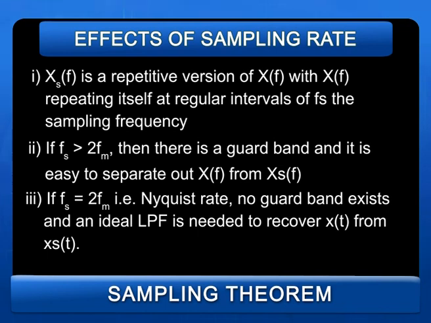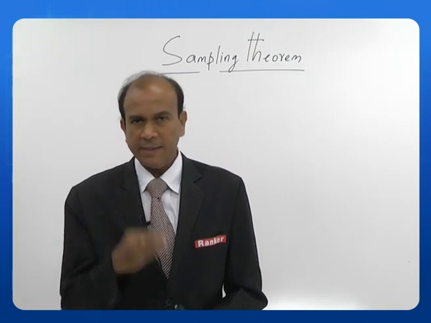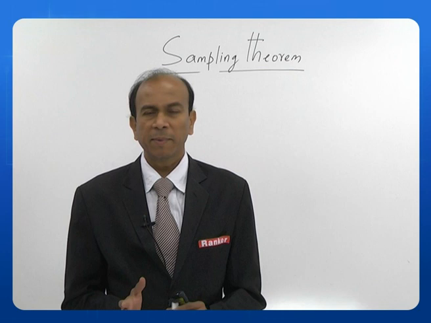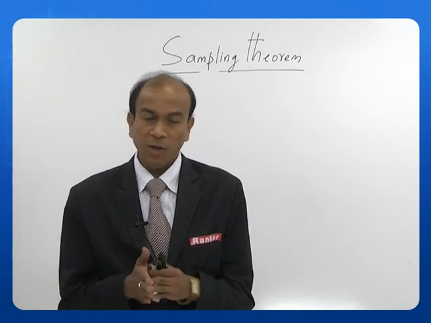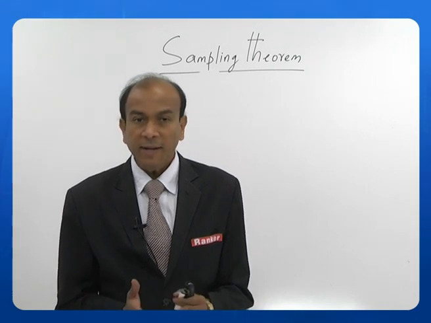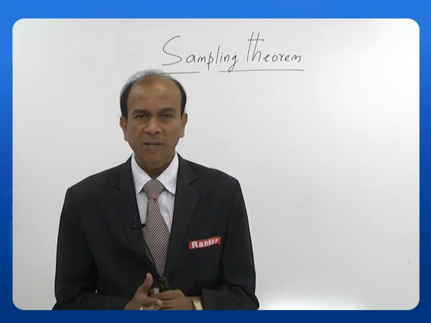If fs is equal to 2 fm, that is the Nyquist rate, no guard band exists and an ideal low pass filter is needed to recover x of t from xs of t. Fine, we have seen this again, isn't it? So if I make fs exactly equal to 2 fm, what happens? There is no guard band and also there is no overlapping. So what I need is an ideal low pass filter to separate, isn't it? So getting an ideal low pass filter is difficult.